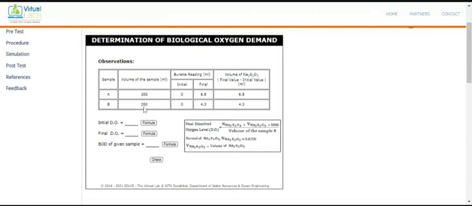A and B, 200 and 200. What is the normality? 0.025. What is the volume? This is the volume and this is the volume. So only this value changes. The remaining is as it is. And from that we can easily get the initial values.